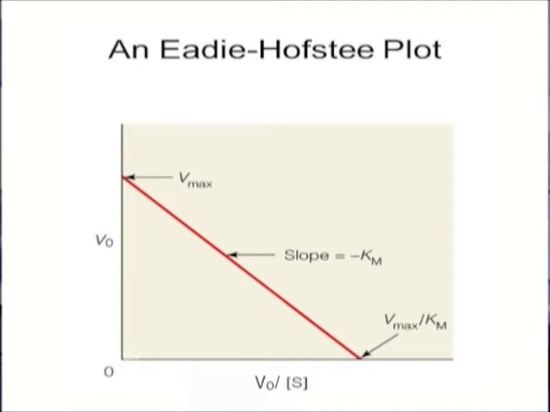The plot of V0 versus V0 upon S is Eadie-Hofstee plot, which gives a straight line with slope equal to minus Km and intercepts Vmax on the V0 axis and Vmax upon Km on V0 upon S axis.